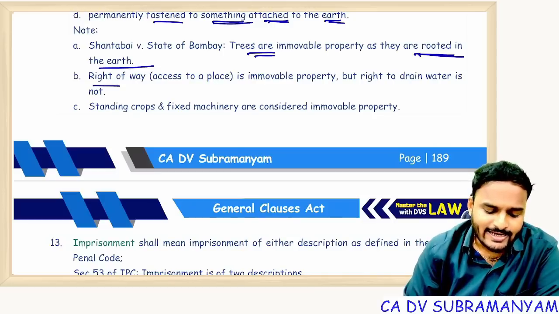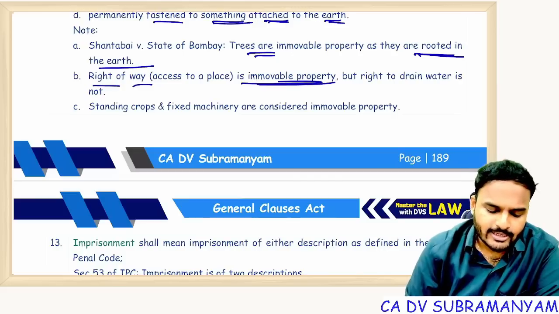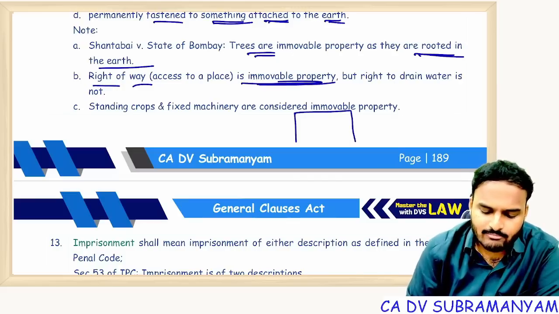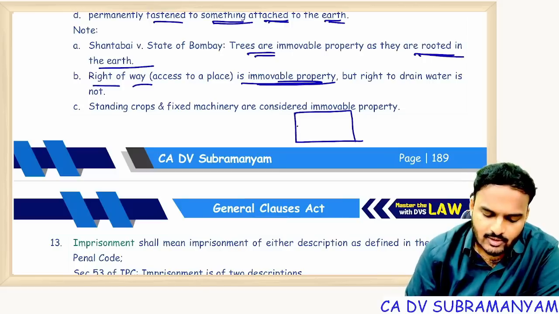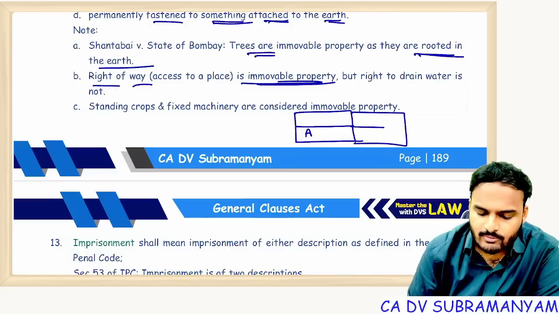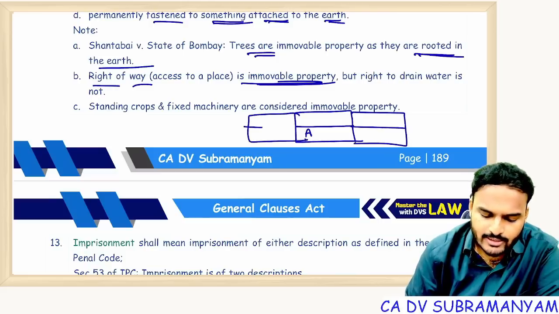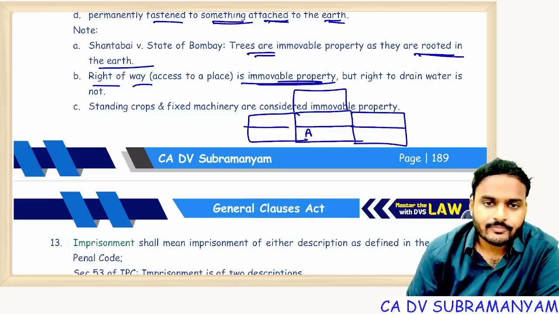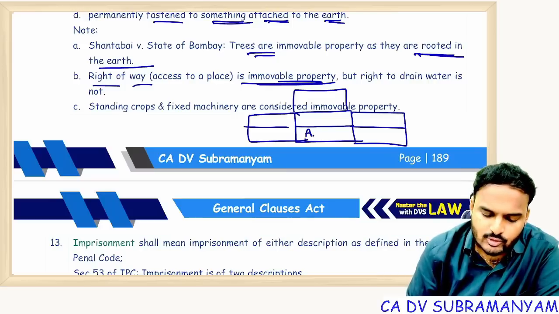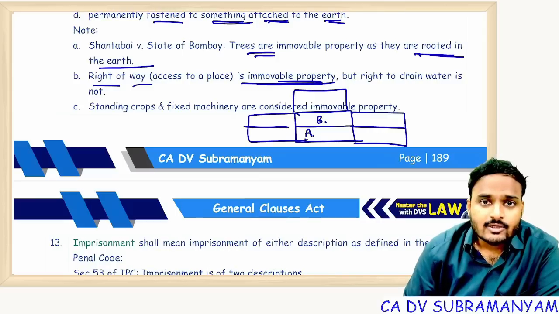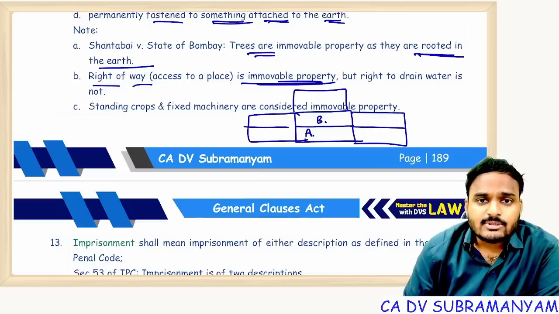Right of way is immovable property. Right of way means, for example, this is a land. This portion belongs to A, and this is also one more land, and here also land is there. So this land belongs to A, this land belongs to B. For entering into B's premises, there is no way.